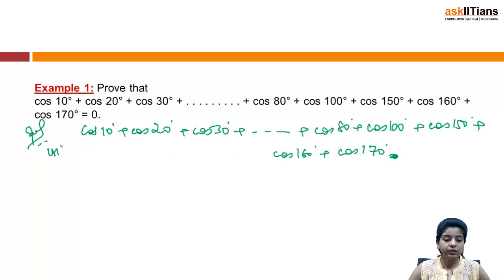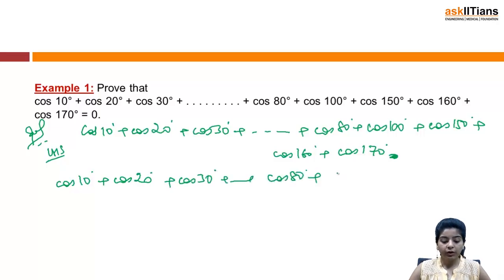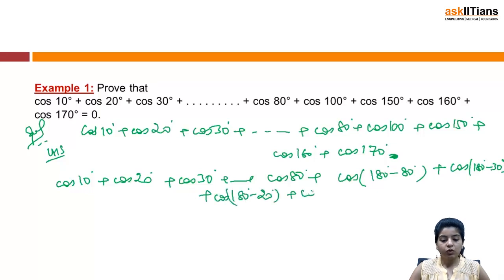I am taking the LHS, so I keep cos 10 as it is. I have cos 10 plus cos 20 plus cos 30 and so on, up to cos 80. Now what about 100? I'll write cos 100 as cos of 180 minus 80, just so that I get an angle of the form 80 degrees, because I already have a term of 80. Then again I'll have cos of 180 minus 30, because 150 is 180 minus 30. Then I have cos of 180 minus 20, and then cos of 180 minus 10.